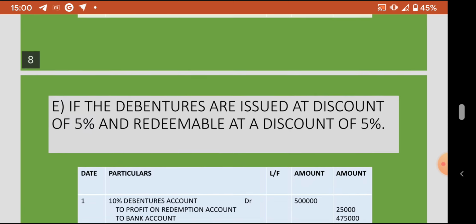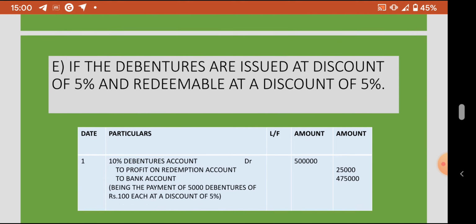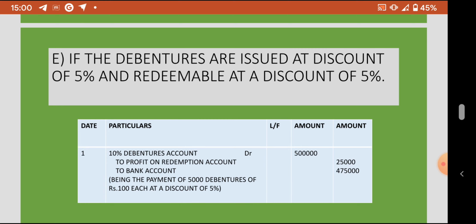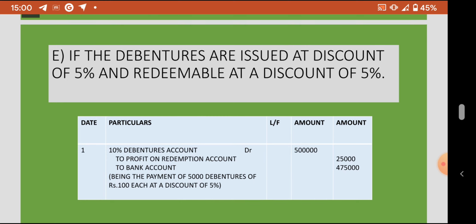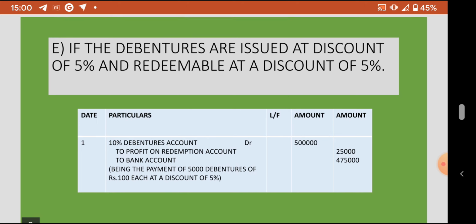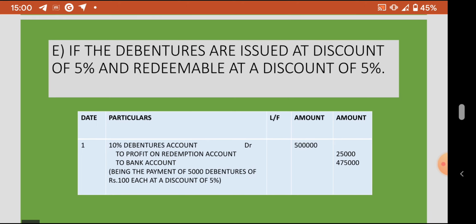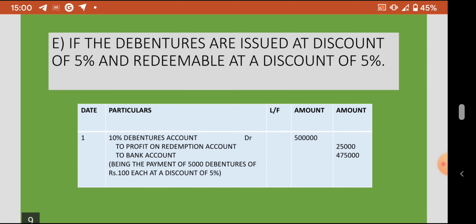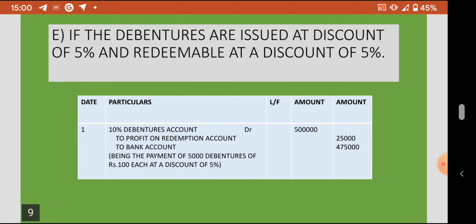Lastly, if the debentures are issued at a discount of 5% and redeemable at a discount of 5%. The issue price is immaterial, but it is redeemable at a discount of 5%. Hence, the 5% is a profit to the company. So in this case, 10% debenture account 5 lakhs, to profit on redemption account 25,000, and to bank account. The debenture holder gets only 4,75,000 rupees.